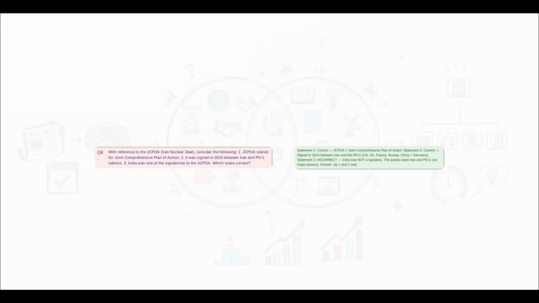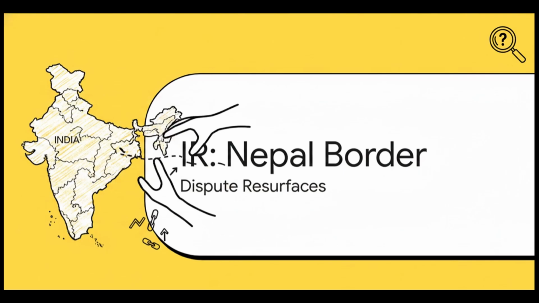Let's pause for a second and test your active recall. Take a look at this authentic JCPOA prelims question. Notice how Statement 3 acts as the classic trap, claiming India was a signatory. But what's the reality? India was never a signatory to the JCPOA. Nor is India a signatory to the NPT. We maintain our strategic autonomy. Always keep this trap in mind, because UPSC loves to test your knowledge of India's exact membership status in these big international agreements. Section 3.